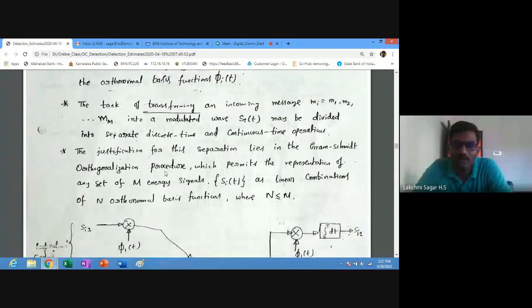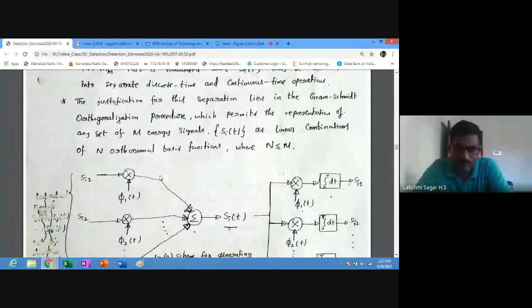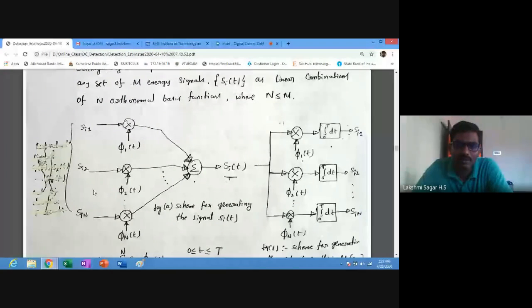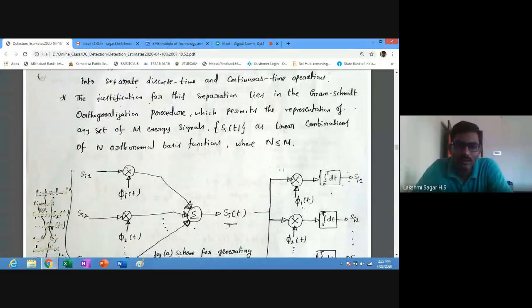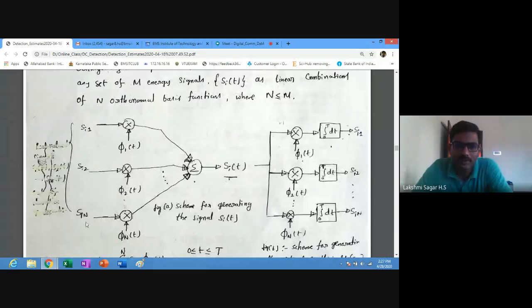The justification for this separation lies in the Gram-Schmidt orthogonalization procedure, which permits the representation of any set of m energy signals Si as linear combinations of n orthonormal basis functions. For a set of message signals, we have n orthonormal basis functions.